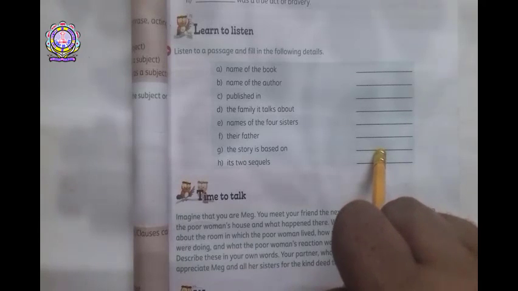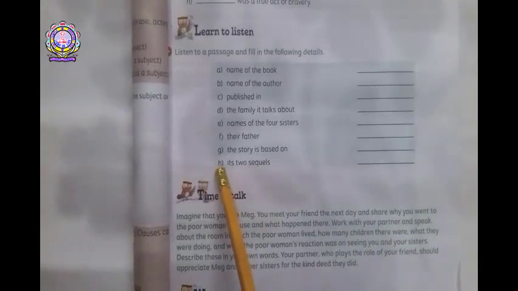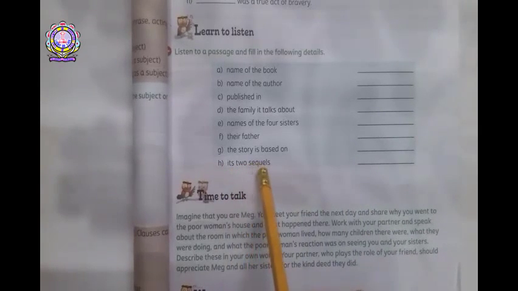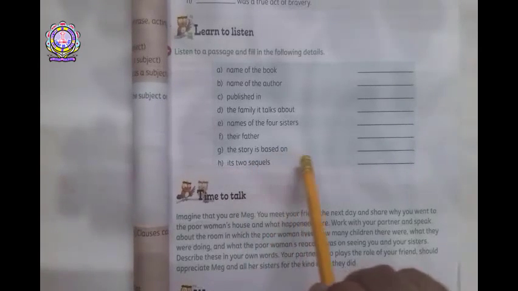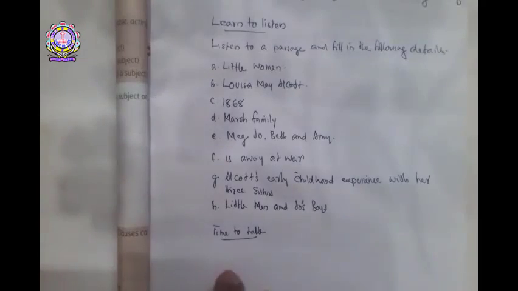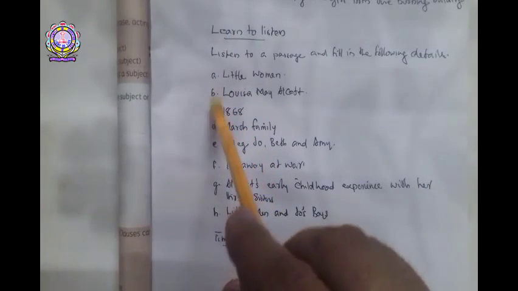H. Its 2 sequels. Little Men and Jo's Boys are the 2 sequels. See, you have to fill that one with these answers.